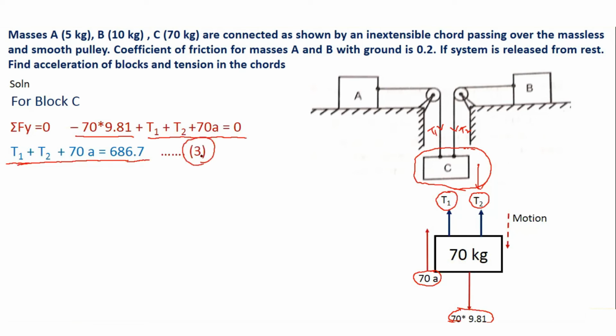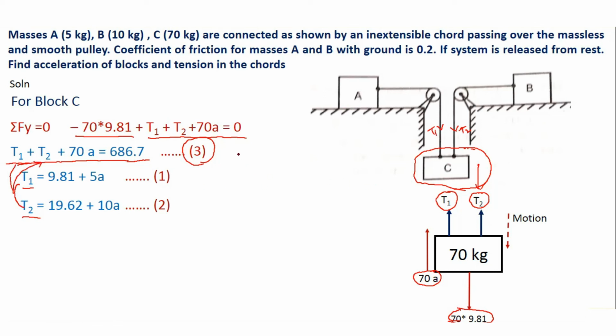Now we have formed the third equation, and let me write again equations 1 and 2 which we formed in the earlier case. So this was equation 1 and this is equation number 2. Now we have the value of T1 and the value of T2. Put this T1 and T2 in these equations. So what will I get?